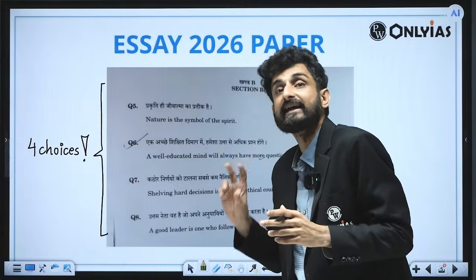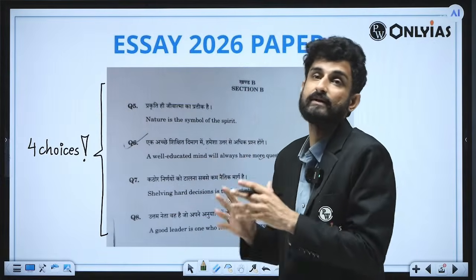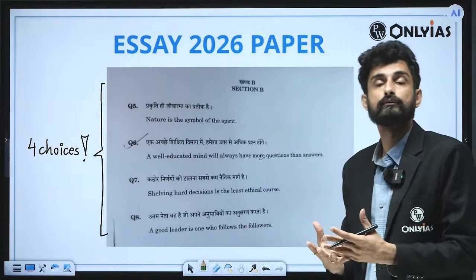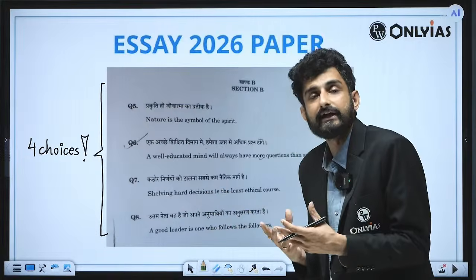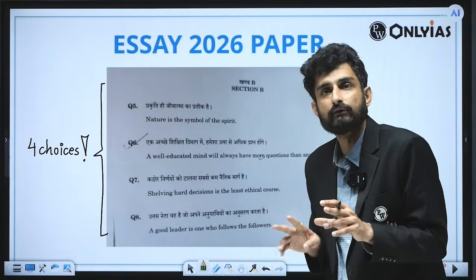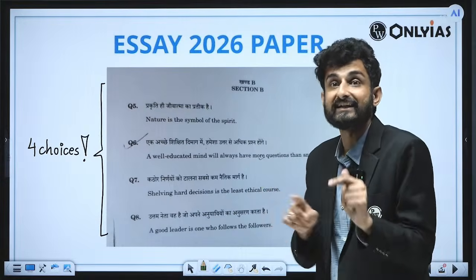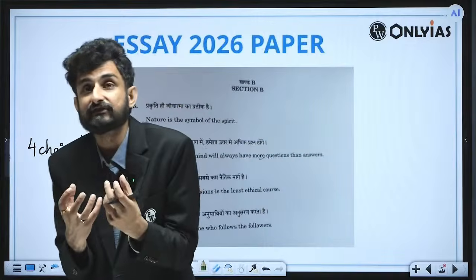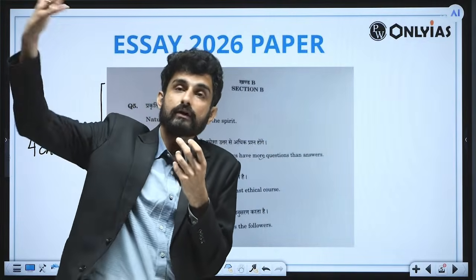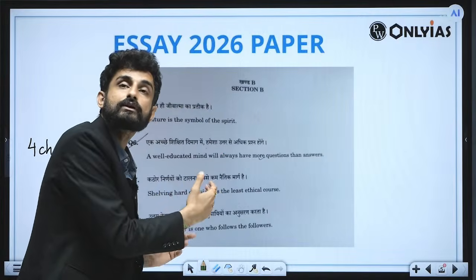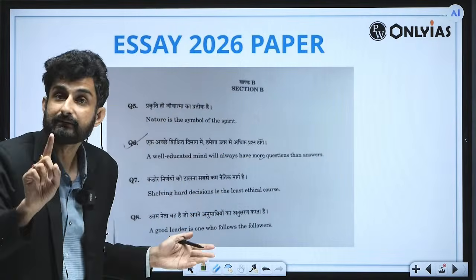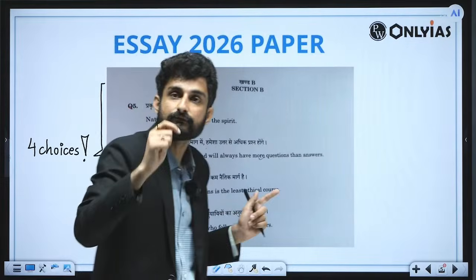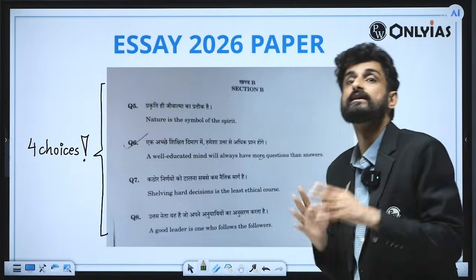So we will also be seeing whether we can give some antithesis in these thesis-based essay topics. Further, the last is: a good leader is one who follows the followers. But we will again have a counter idea here, that a good leader is also one who will not always follow the followers, because the followers at times can be incorrect as well.